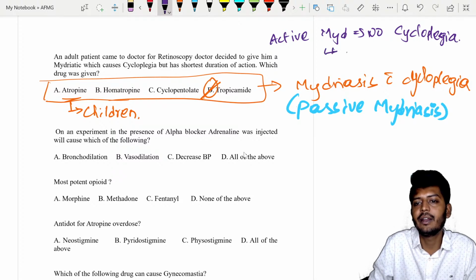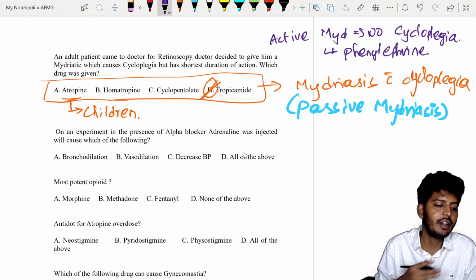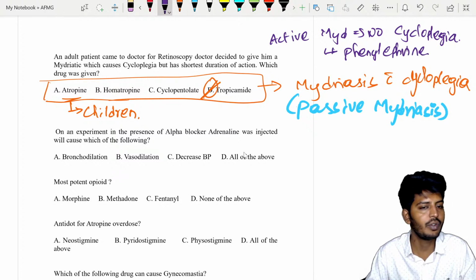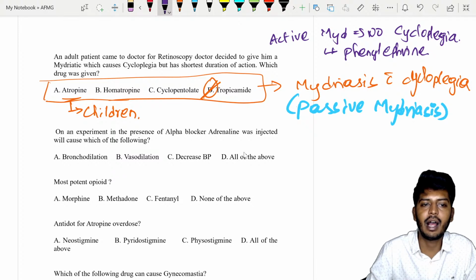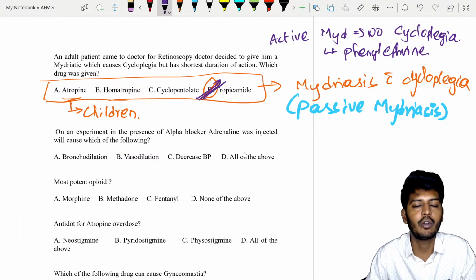This will be caused by a drug called phenylephrine. In children we use atropine. But the correct answer for an adult patient is always tropicamide, because if you use atropine in an adult, he will lose near vision for about 10 to 12 days.